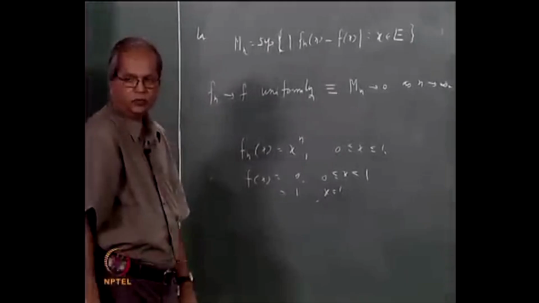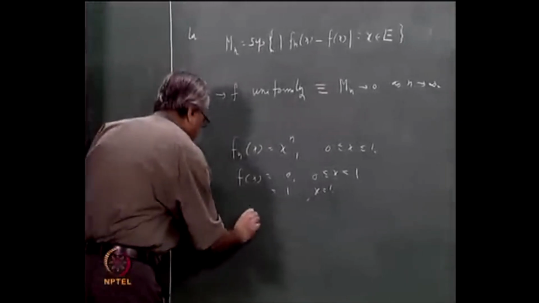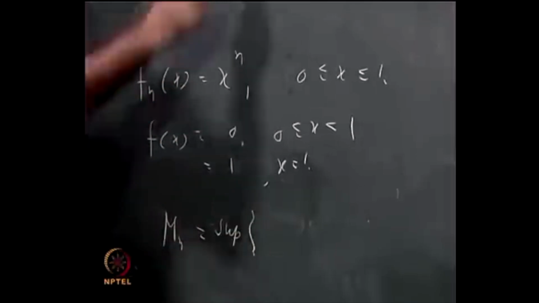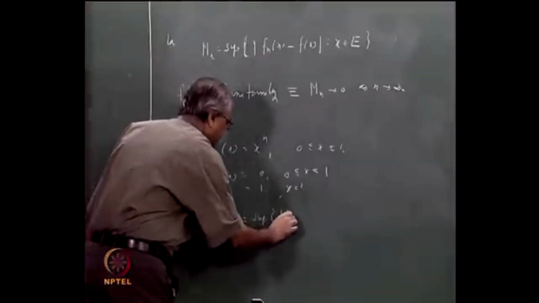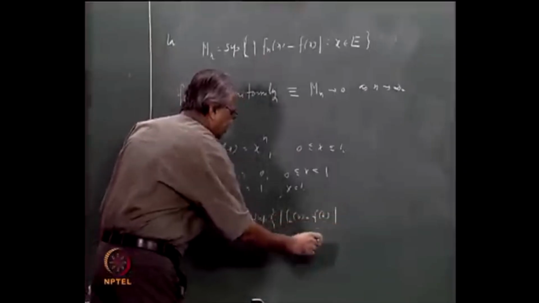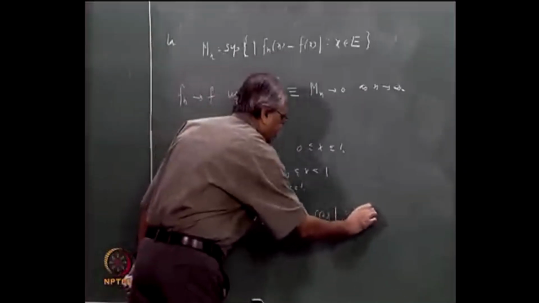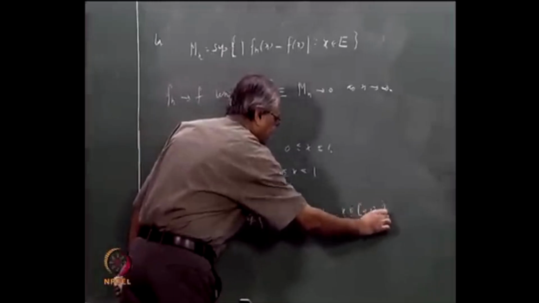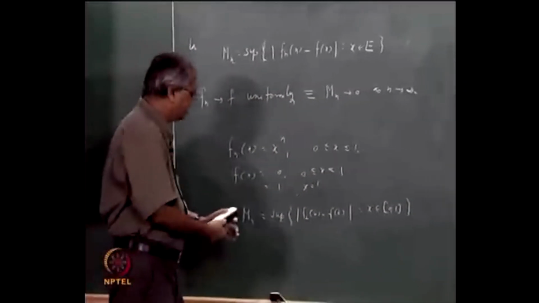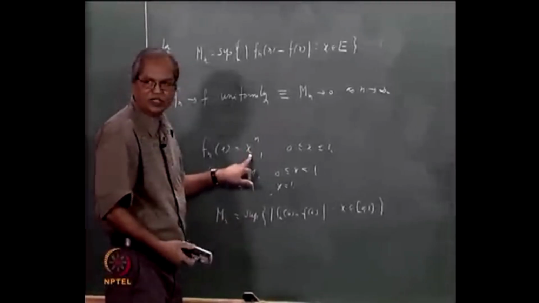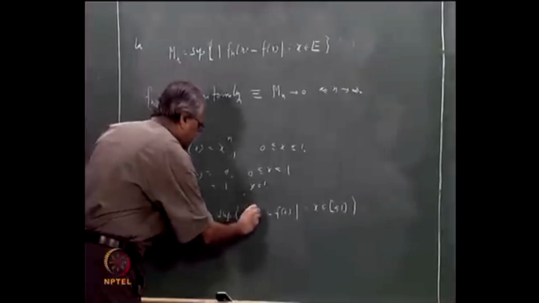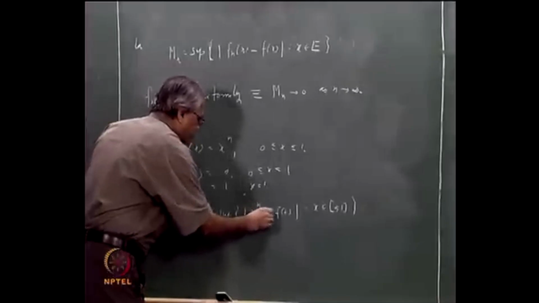So what will be mn? mn is the supremum of mod fn(x) minus f(x) for x in 0 to 1. Since fn(x) is defined by the same formula for every x, I will just replace it by x to the power n: x to the power n minus f(x).